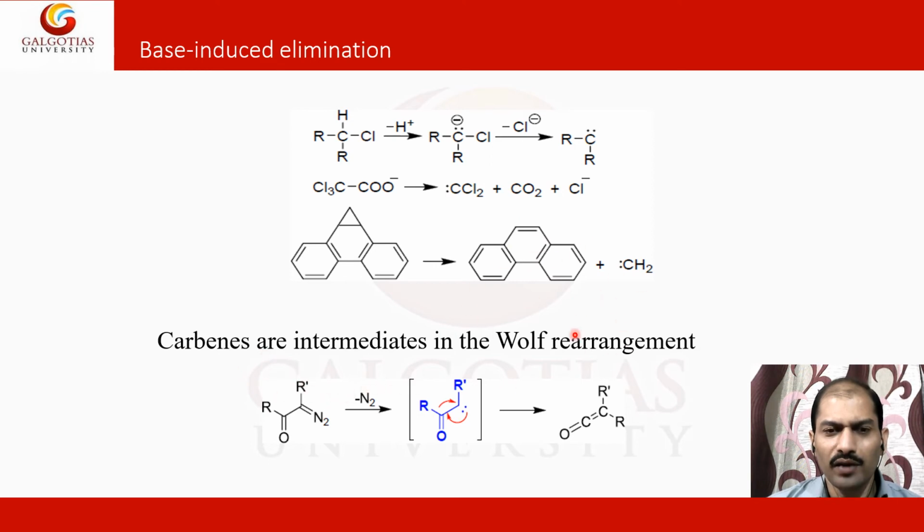Carbene is an intermediate in Wolff rearrangement reactions. Here you can see the carbene forming during the intermediate state. This carbon, among the whole molecule, is the carbene, the intermediate in the Wolff reaction. You can see how the nitrogen is removed from the overall molecule, and the carbon then attaches to some alkyl groups.